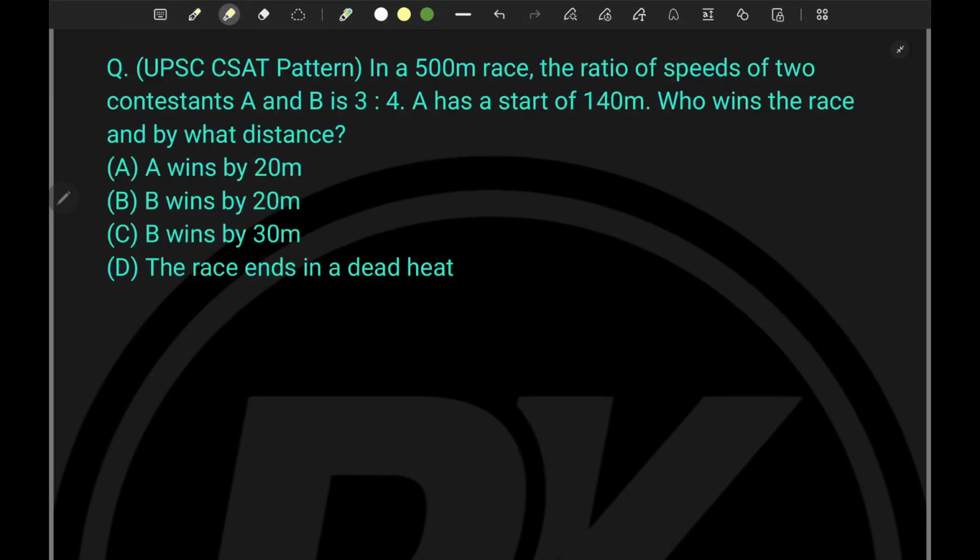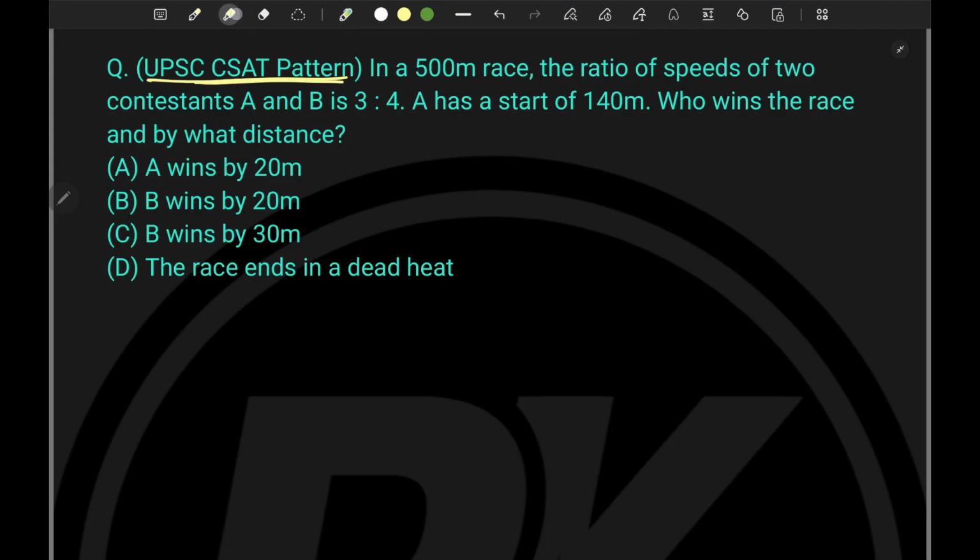Okay, so here is the example. Generally this type of question, as I said, will be asked in the UPSC CSAT examination. So let's try to understand the problem first. In a 500-meter race, the ratio of speeds of two contestants A and B is 3 to 4. A has a start of 140 meter. Who wins the race and by what distance?